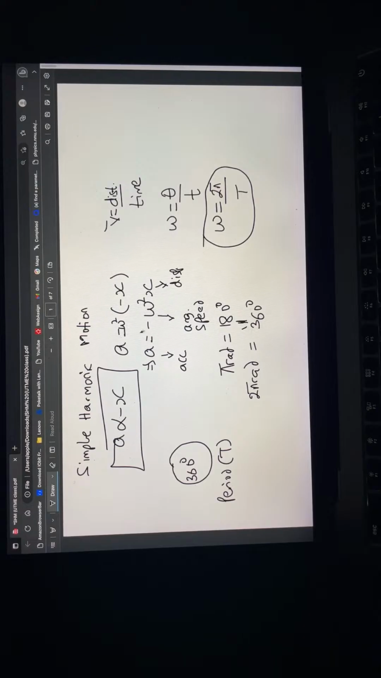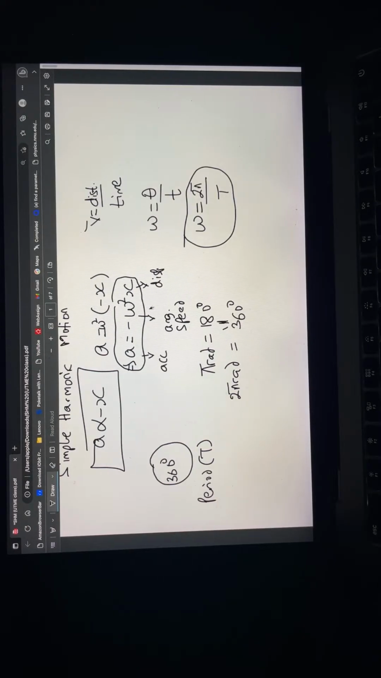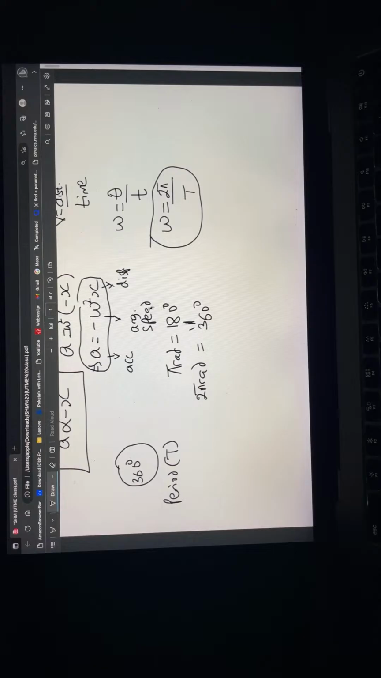So I started from the general equation of simple harmonic motion, this is it right here. Acceleration is proportional to displacement, and they are in opposite directions. This omega is the angular speed. Then I proceeded to explain something about distance over time.